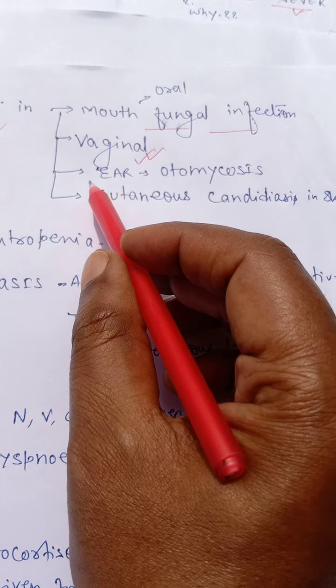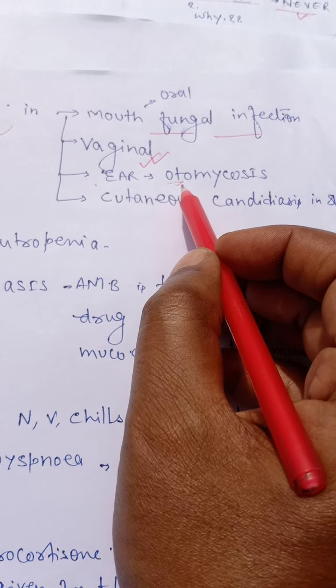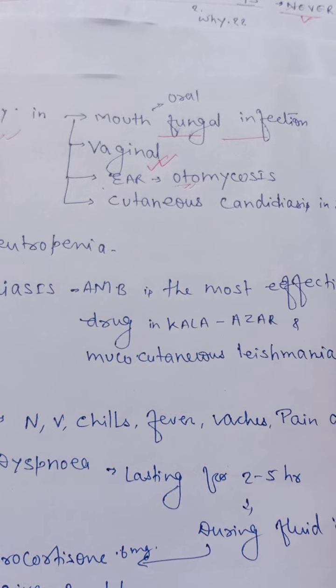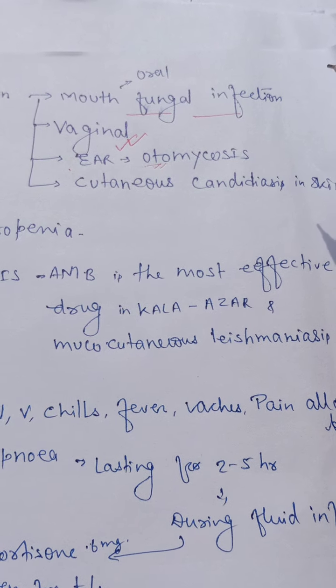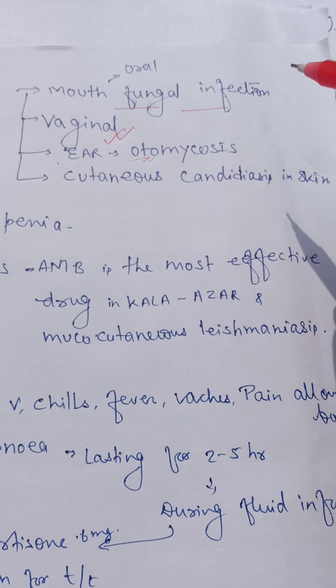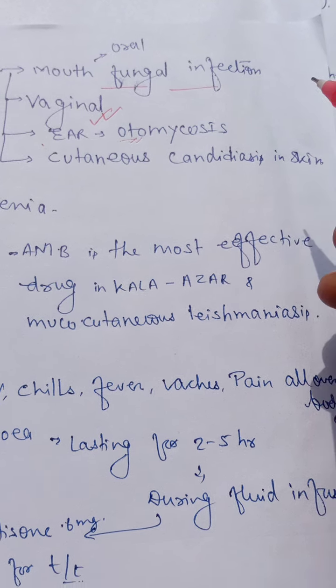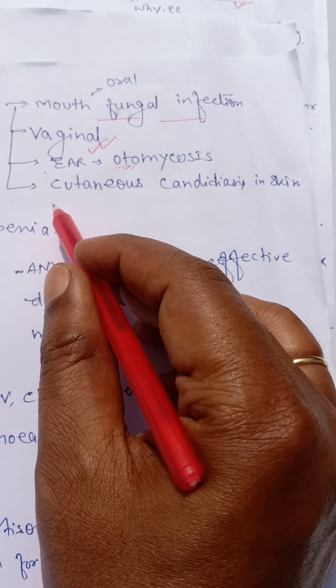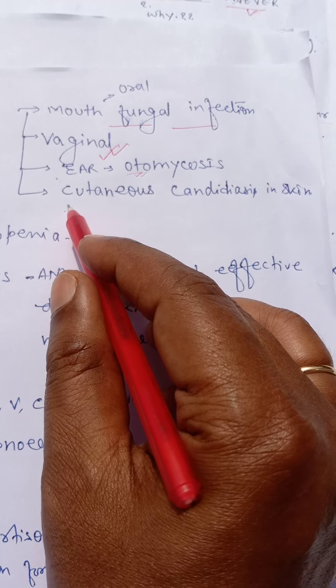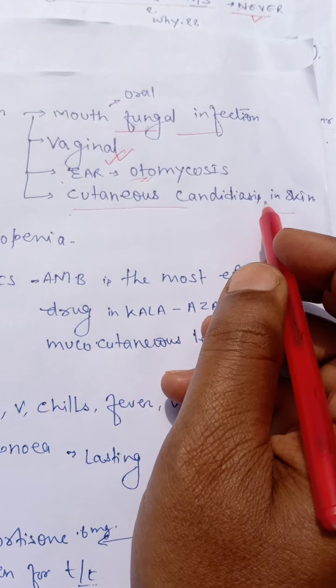In otomycosis, a fungal infection of the ear where the patient complains of itching in the inner ear, we can use it as a lotion or ear drops. It is also used as an ointment in cutaneous candidiasis.